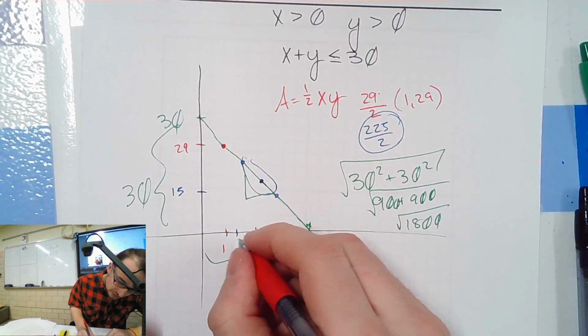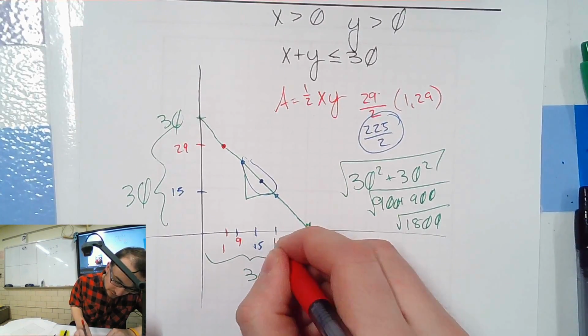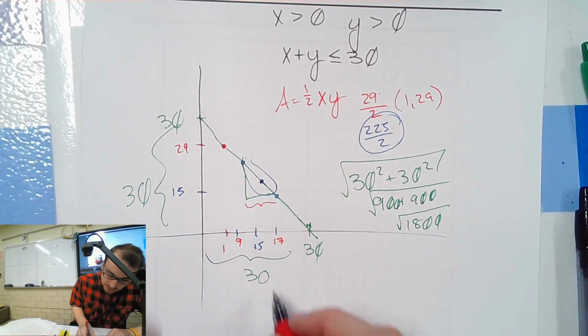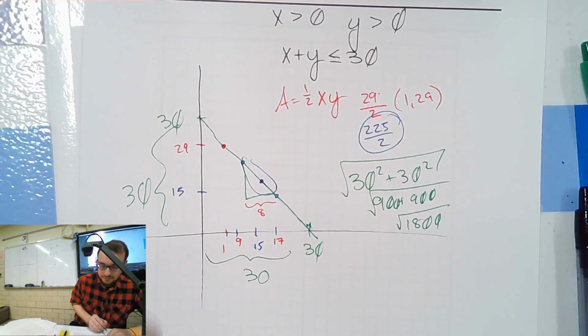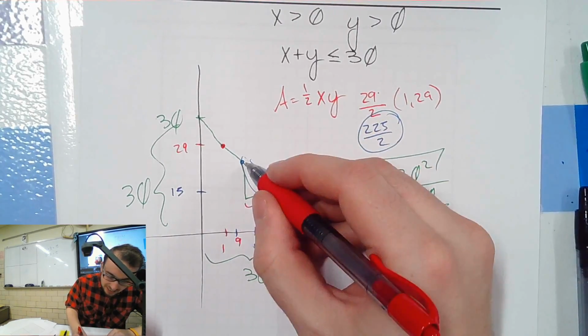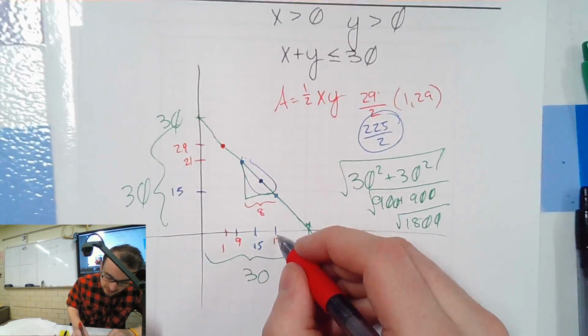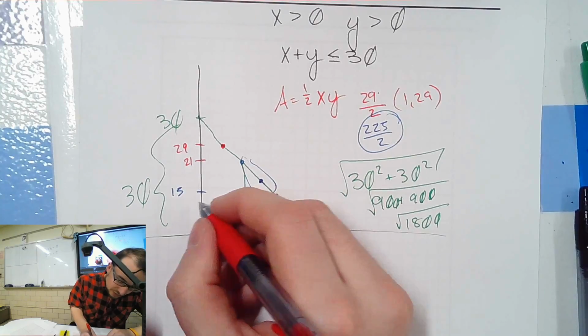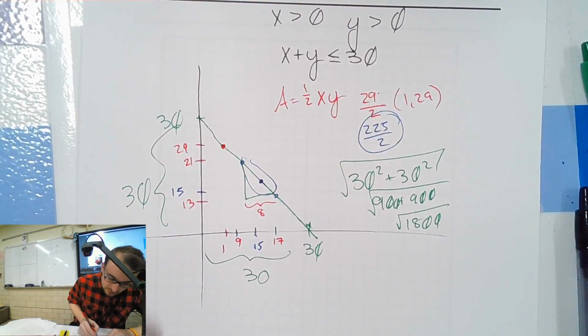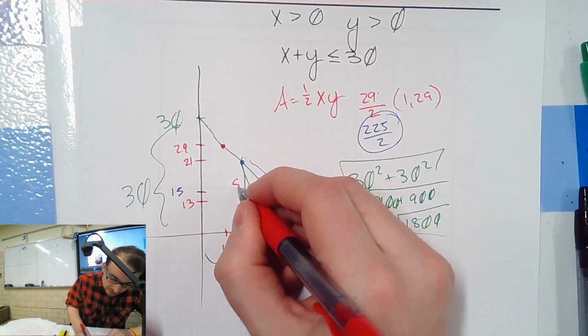Pretend that this was 9 and this was 17. That means this is 8 across. If that's 9, this has to be 21. And if that's 17, that has to be 13. So we have a distance here of 8.